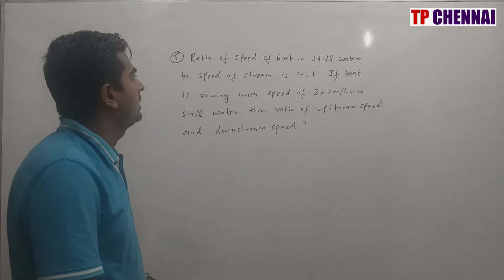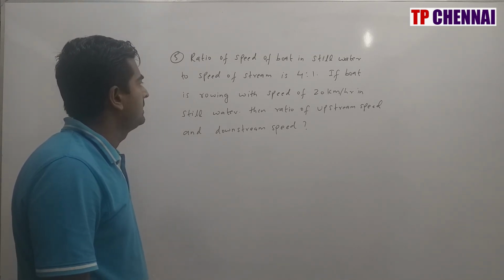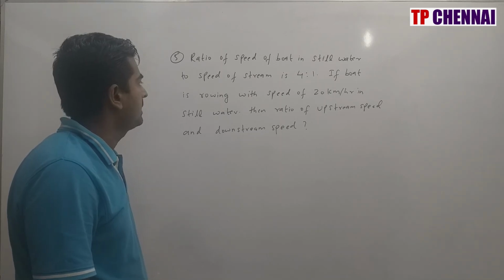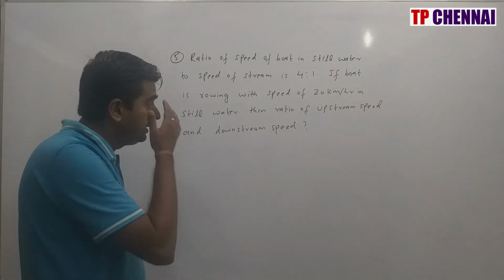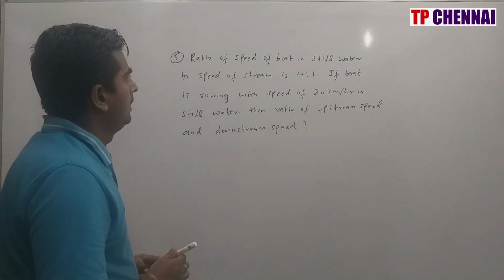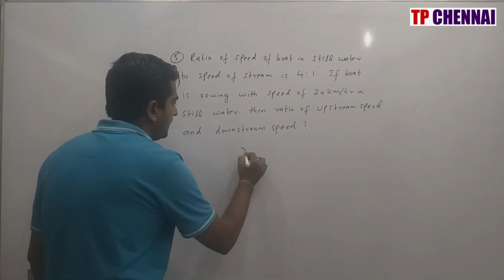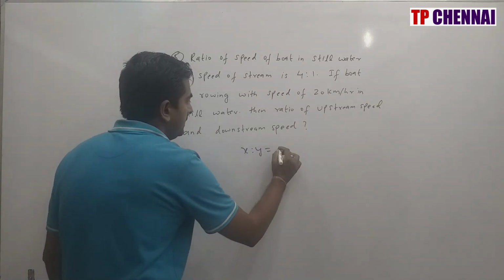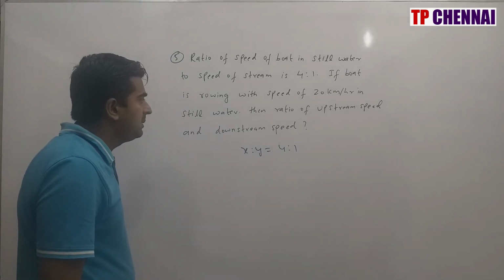Ratio of speed of boat in still water to the speed of stream is 4:1. If the boat is rowing with a speed of 20 km/h in still water, then find the ratio of upstream speed and downstream speed. Whenever you see this kind of question, still water and speed of stream, they have given you: still water is nothing but X, X is to Y is 4:1. Now what are they asking? Ratio of upstream speed to downstream speed.